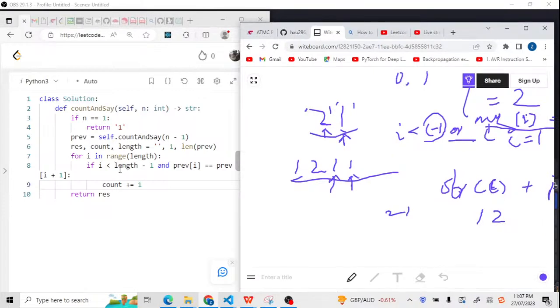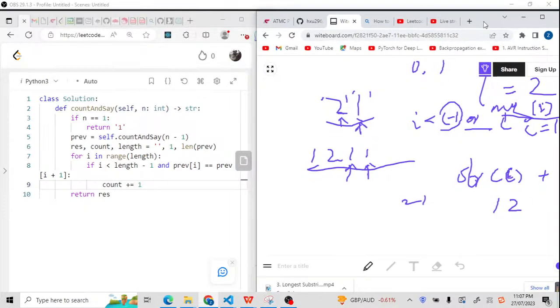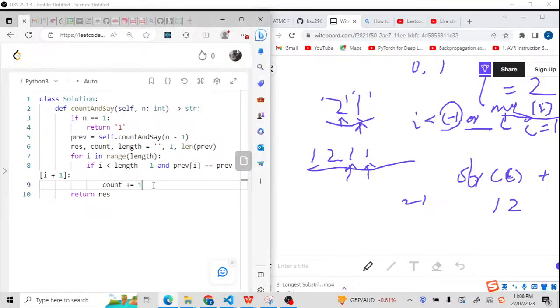So this means if this i is less than the length minus 1, and this prev i, this i equals to the next i plus 1. So this means if they are equal, we're going to count. But here in this condition, we are not going to count because it's definitely not equal. So we are going to use the else. So what is the else?